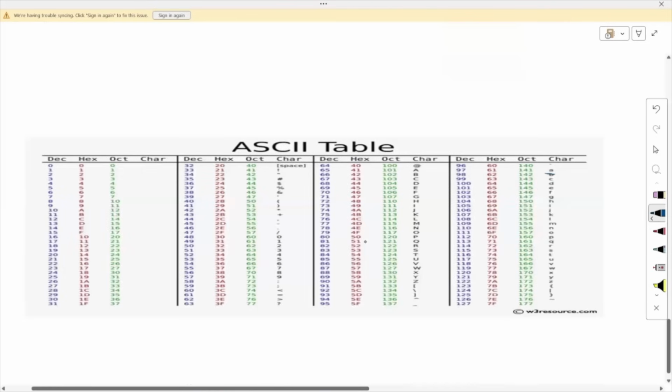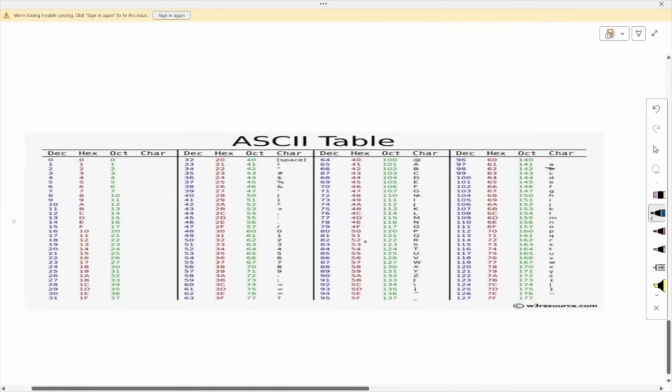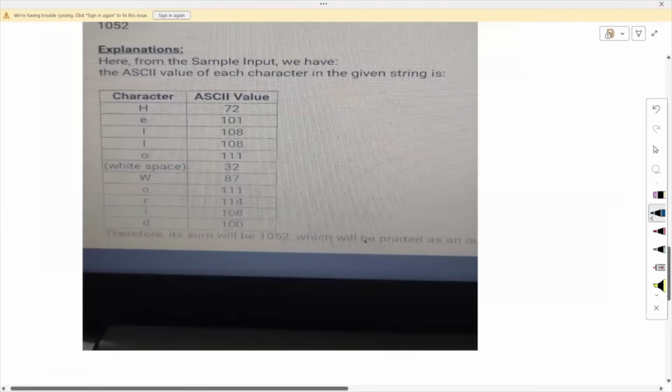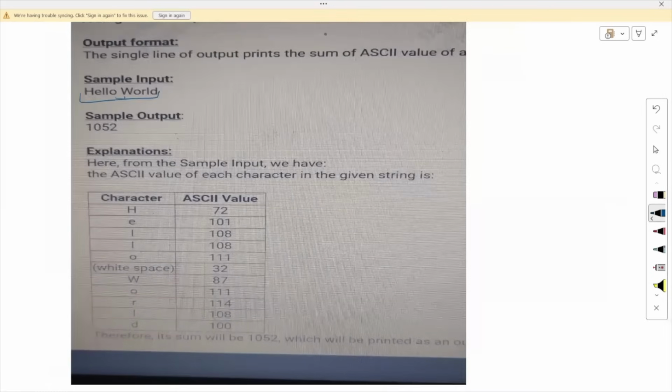And you can also see in this table that the capital H has ASCII value of 72. So from this table, they are getting these values, and every character has a unique ASCII value. So we have to add all the values together and return the answer. So the only question there is how to find the ASCII value of any character.